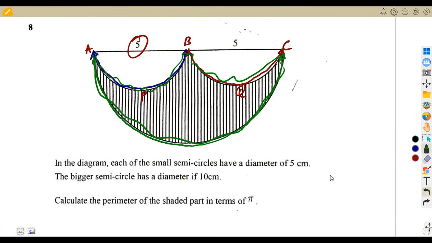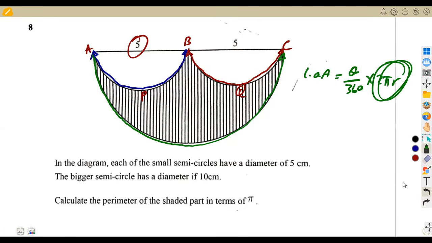You are rounding the shape that is shaded. So meaning to say, we are going to consider the length from where? From A, P, B. That is the first one that we're going to obtain, which is, remember, arc length, guys. Arc length, or the length of arc, is given by theta over 360 times 2 pi r